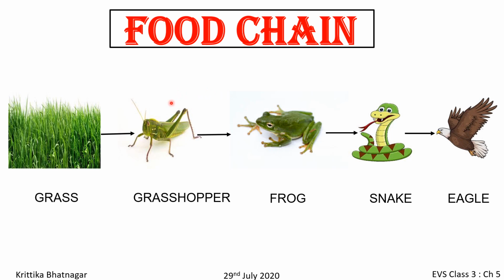The frog is dependent on the grasshopper for its food. And then this frog is eaten by the snake. And finally, the snake is eaten by the eagle. And when this eagle dies, its body gets mixed with the soil and makes the soil fertile. So what do we understand? Yes, plants and animals are dependent on each other for food.